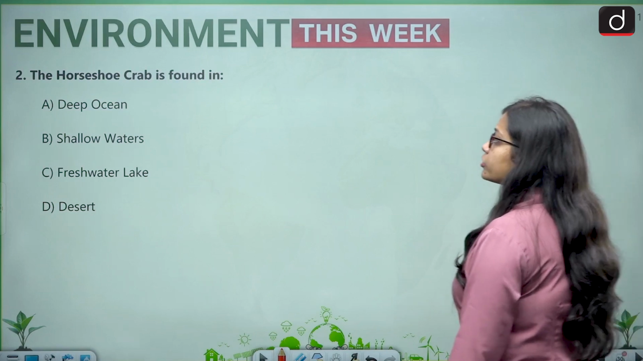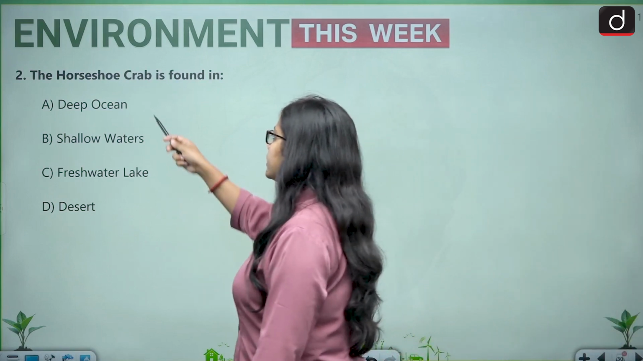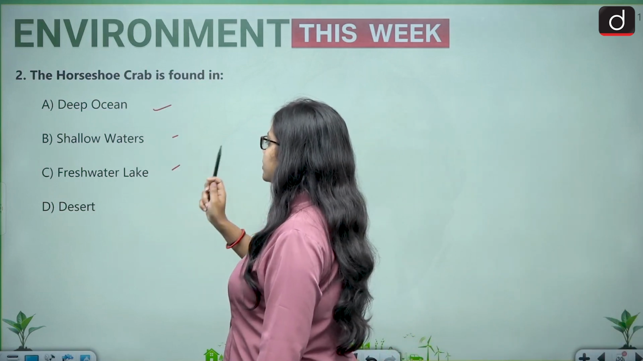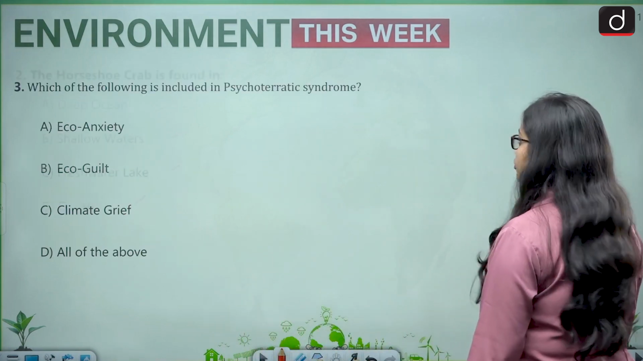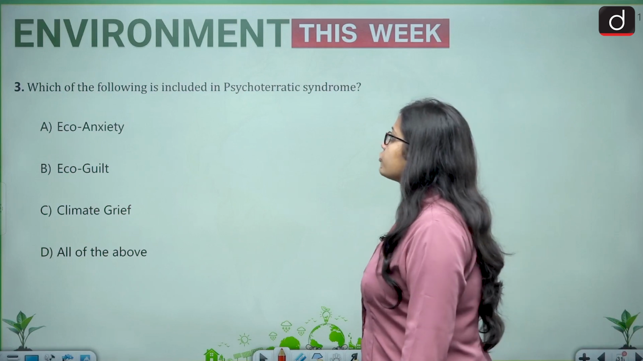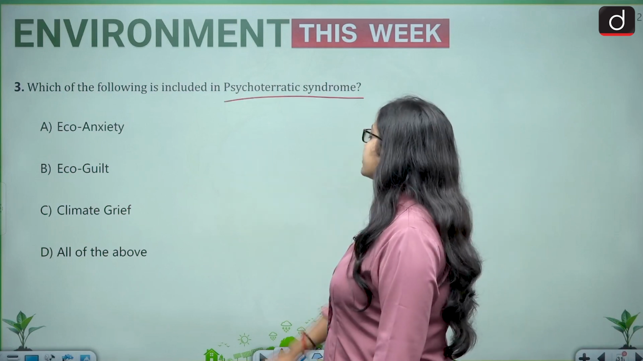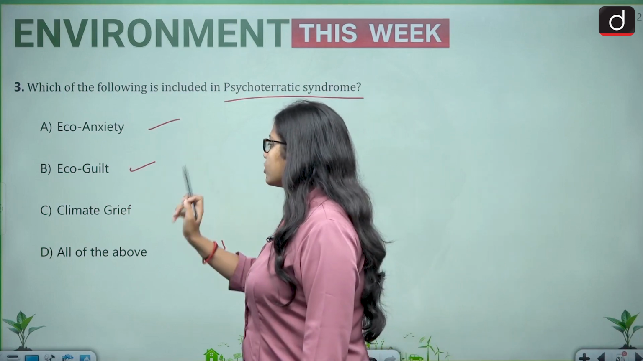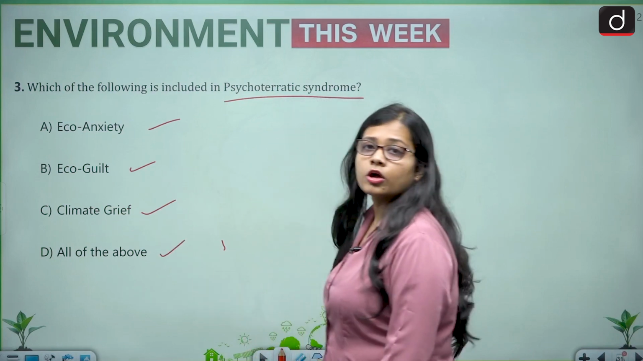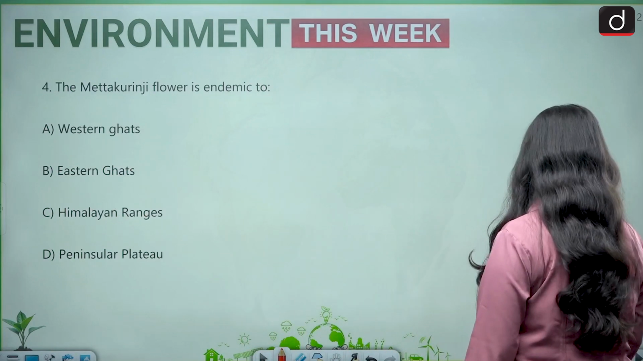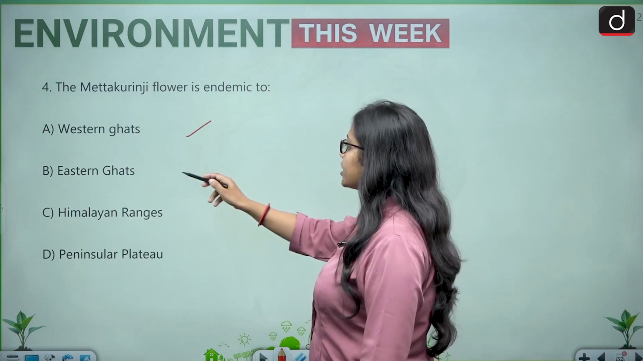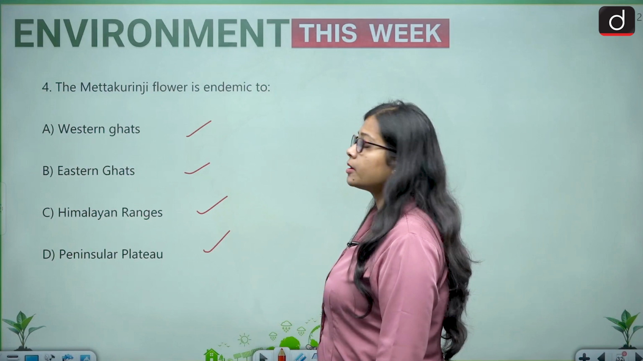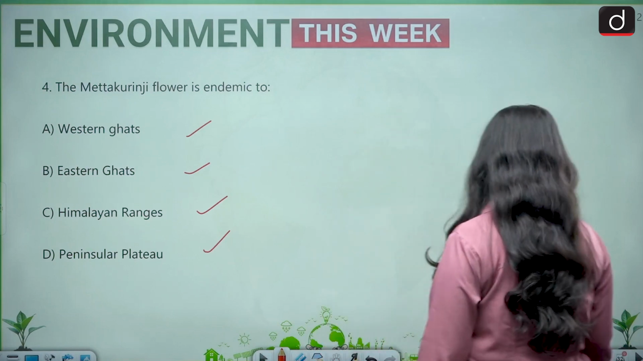Second, the horseshoe crab is found in deep ocean, shallow waters, freshwater lake or desert. We have discussed this in the videos. Third, which of the following is included in psychoterratic syndrome? Eco-anxiety, eco-guilt, climate grief, or all of the above. Next, the Metakurinji flower is endemic to Western Ghat, Eastern Ghat, Himalayan ranges or Peninsular Plateau.